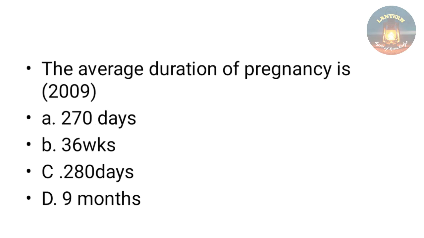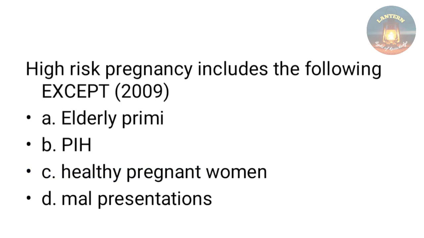The average duration of pregnancy is 270 days, 36 weeks, 280 days, 9 months. So the answer is 280 days, 9 months plus 7 days. That is, 280 days is the average duration. High risk pregnancy includes the following except: elderly, preemie, PIH, healthy pregnant woman, malpresentations. So healthy pregnant woman is not a high risk category.